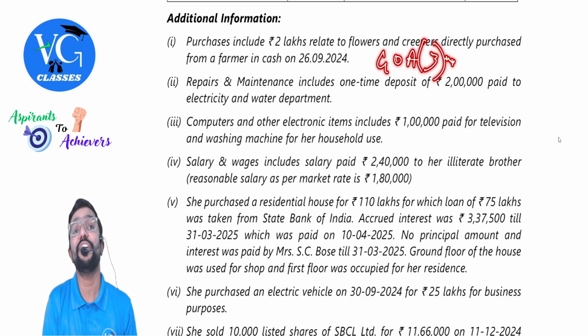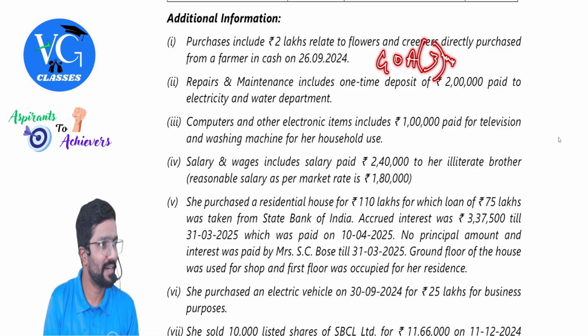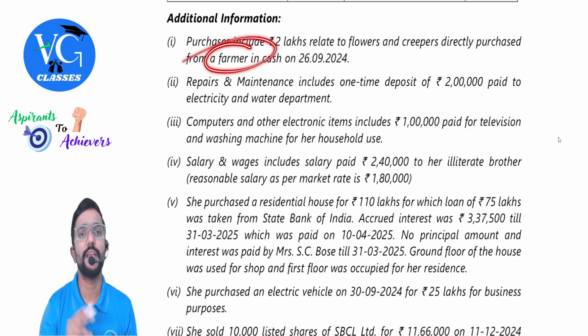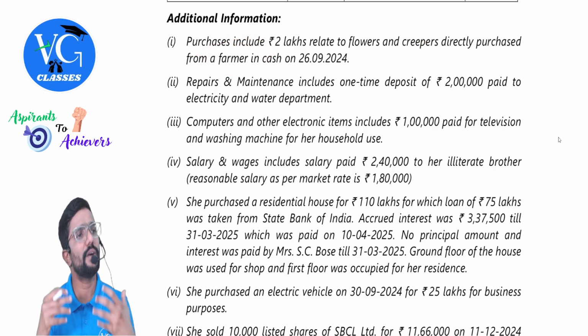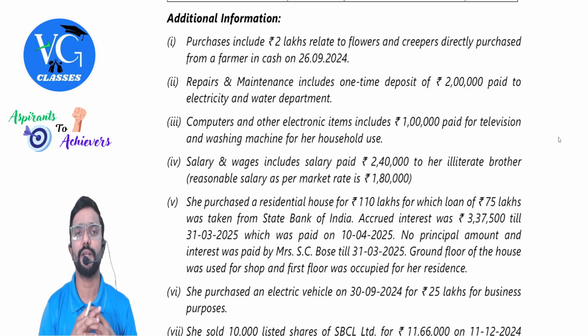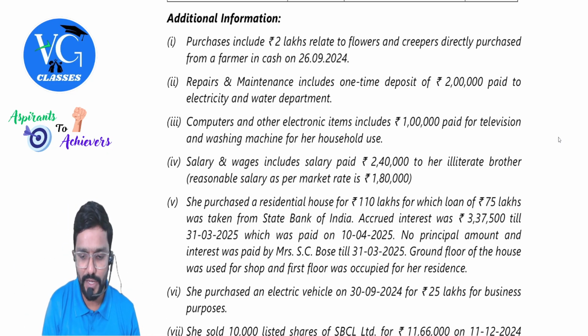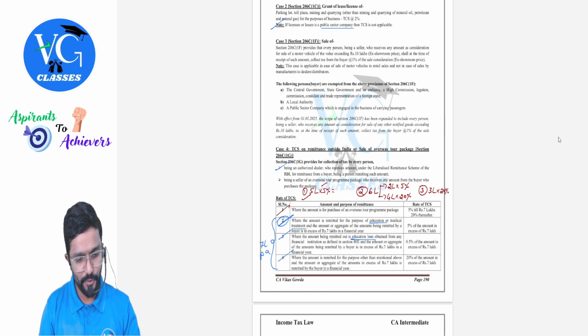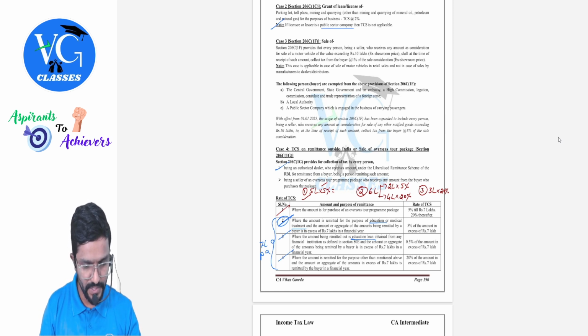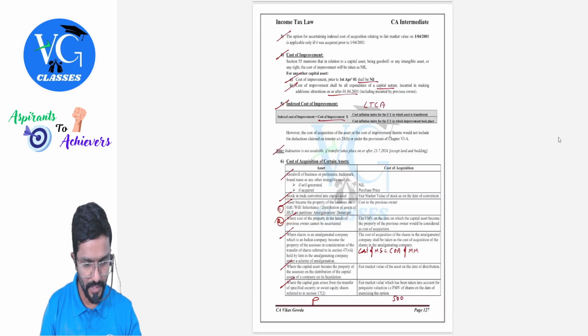But under that, there are various exceptions. One of the exceptions is if you have made the payment to farmer for purchase of any agricultural produce and all, then no problem. You can pay it in cash. If you want, I will just show you, one second. So you can just come to PGBP, profits and gains of business or profession, under that 48.3.